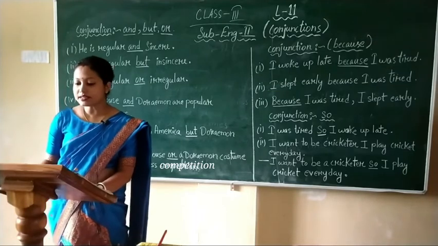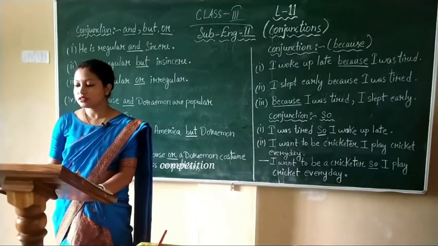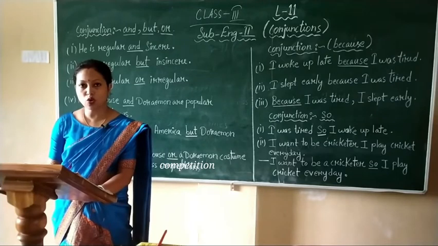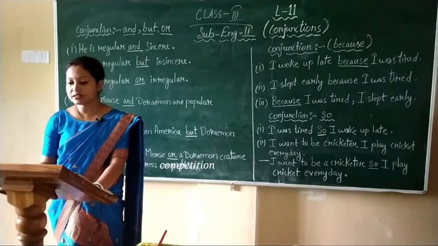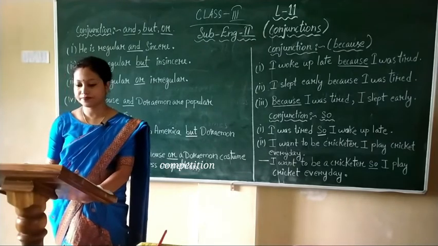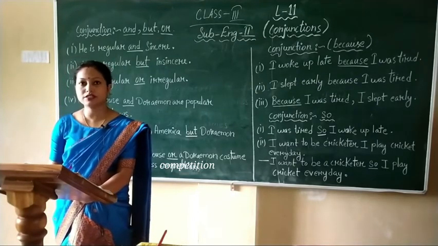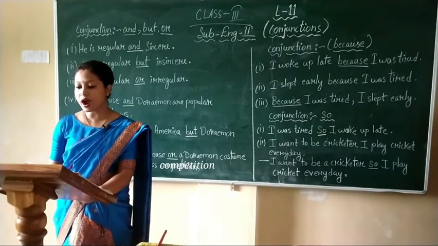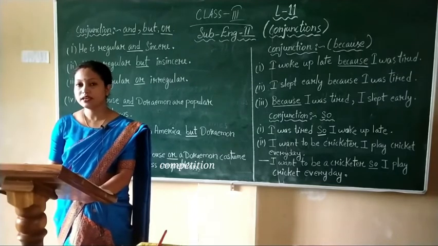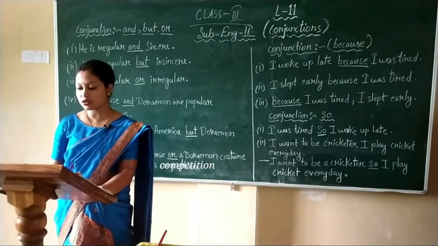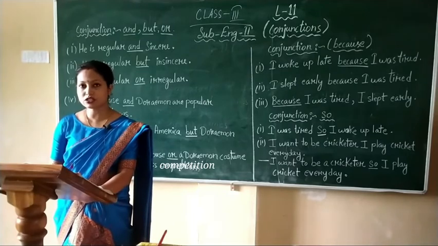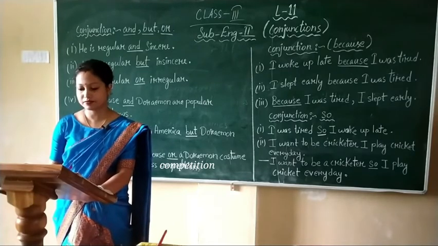Next, let us learn where to use the conjunctions because, so, though, and as. Now first we will discuss conjunction because. The conjunction because is used to join two parts of a sentence when the part that begins with because gives the cause or the reason, and the part of the sentence that gives the cause or reason can come first or second in a sentence.